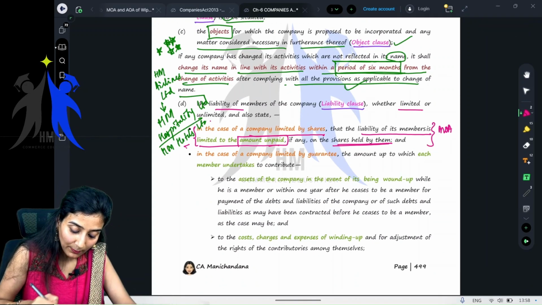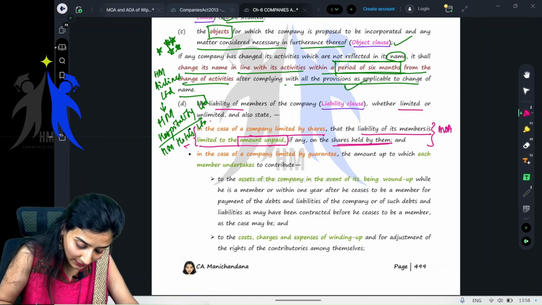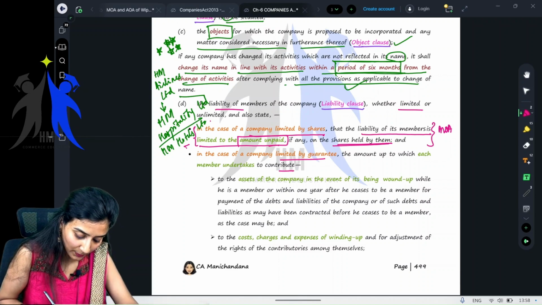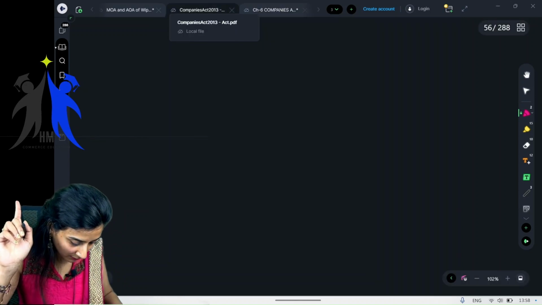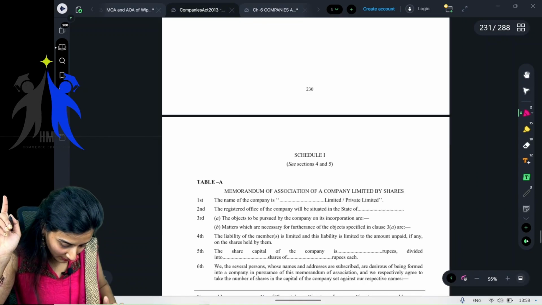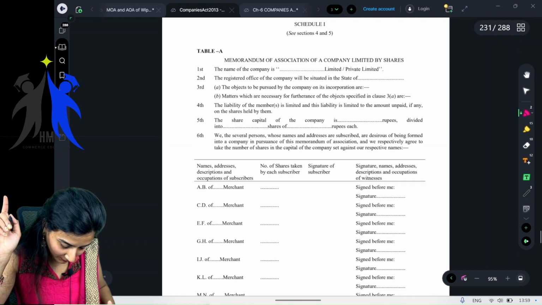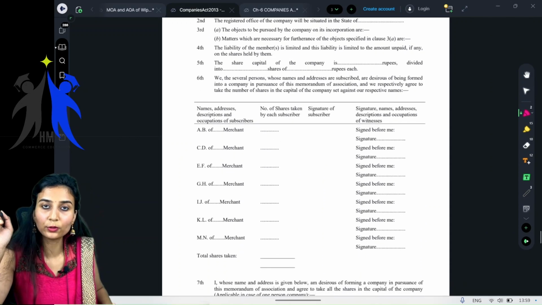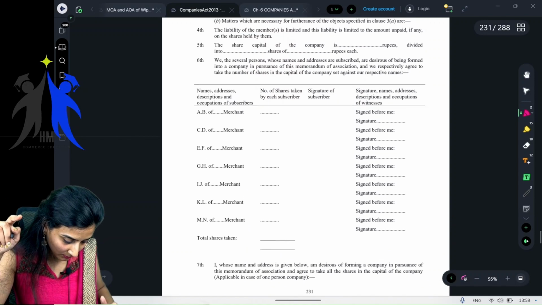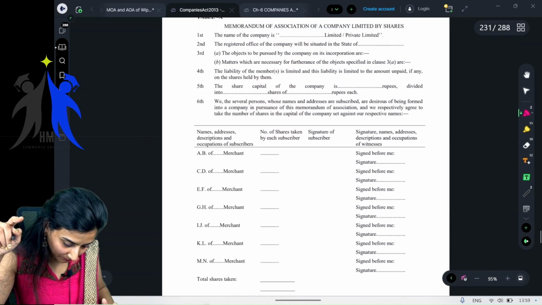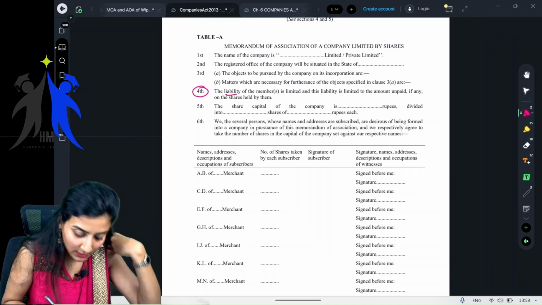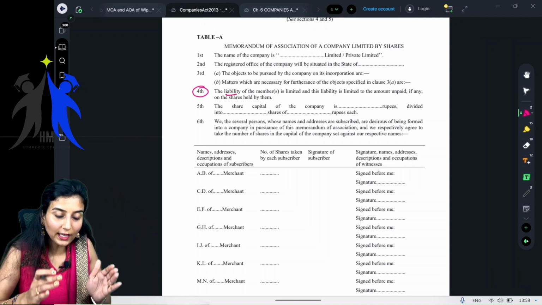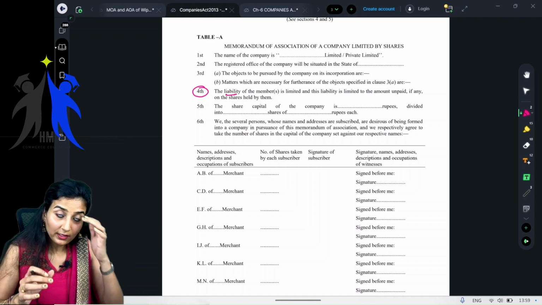If it is a company limited by guarantee, then the amount up to which each member undertakes to contribute to the assets of the company, they have to state this particular line. I'll show you, for your confirmation. This is Schedule 1. I told you the tables, A, B, C, right? In this, you will get the liability clause. This is the format, children, in which the MOA has to be framed.